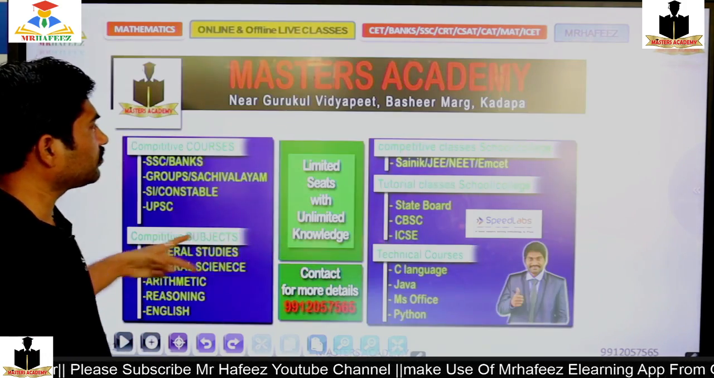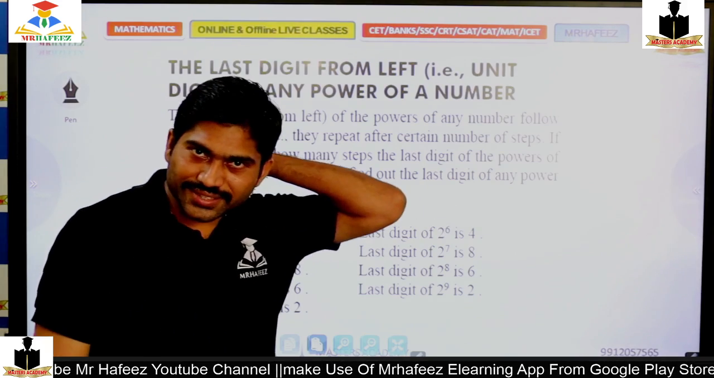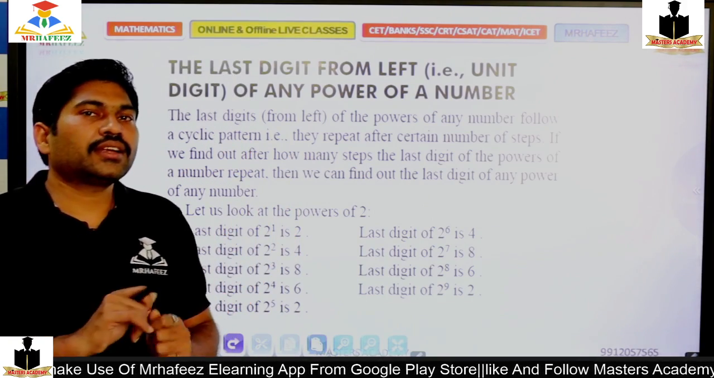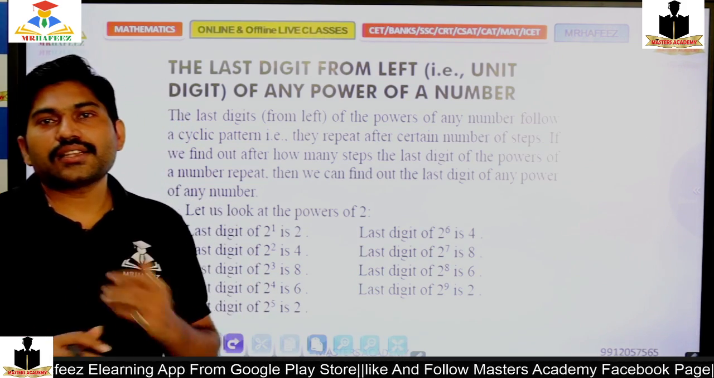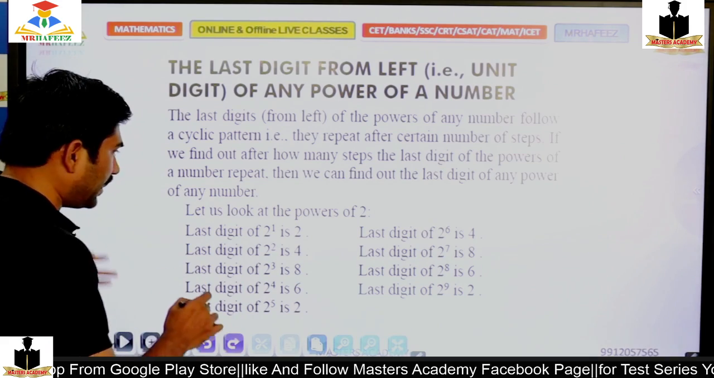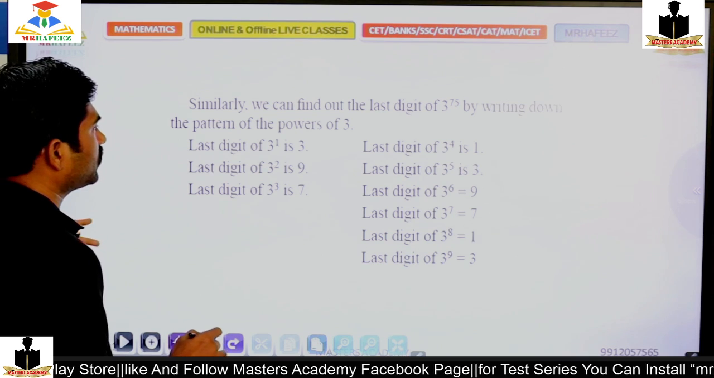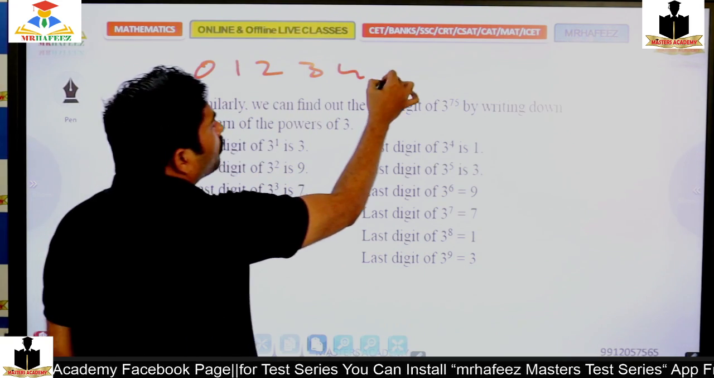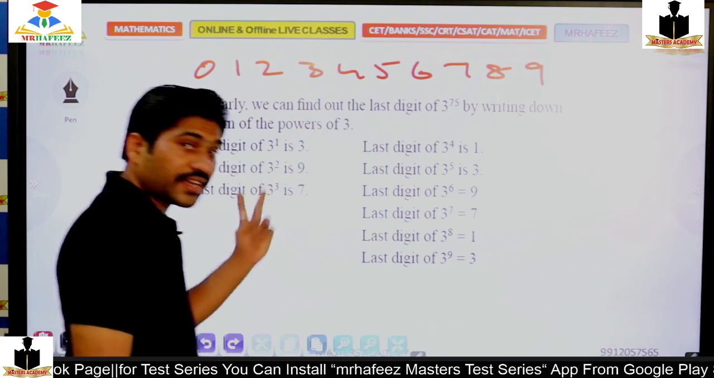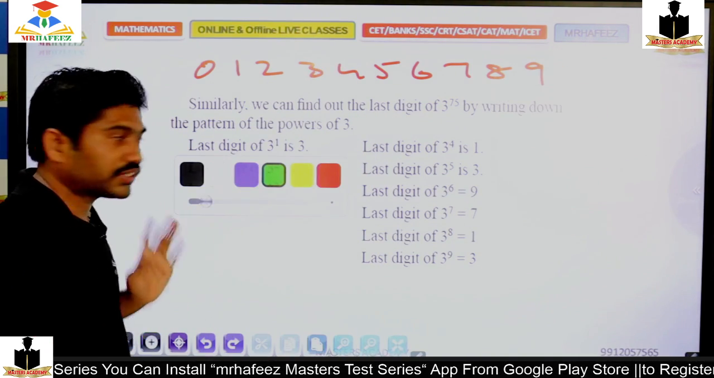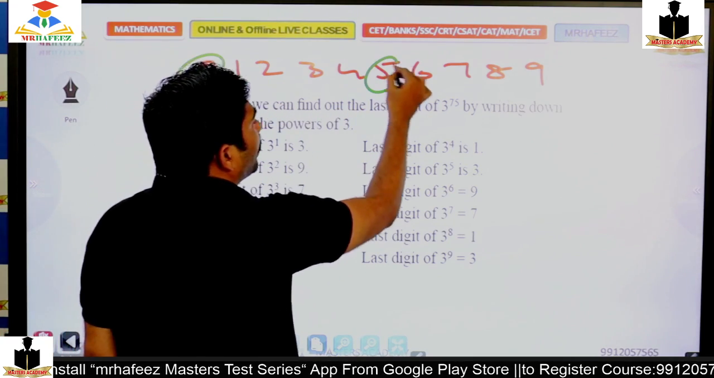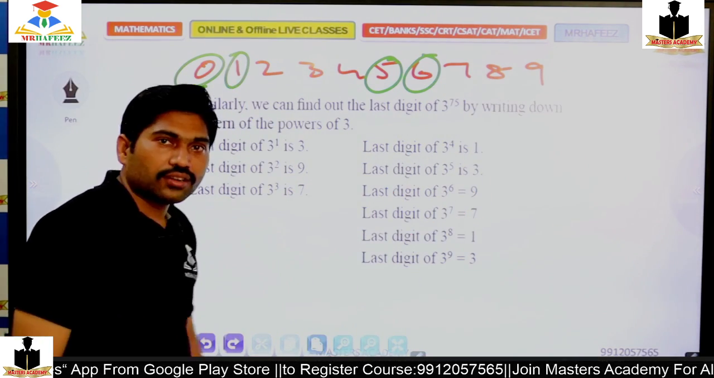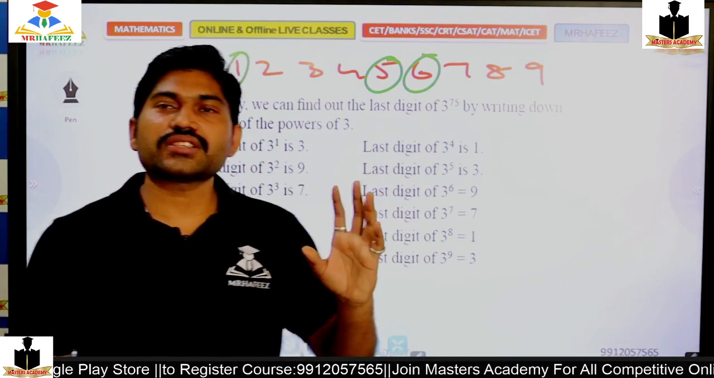But here it's minus. We'll make it clear later. So moving to the next: the unit digits of powers of integers. Take any integer; there are only 10 digits: 0, 1, 2, 3, 4, 5, 6, 7, 8, 9. Other than these, there is no digit available. For 0 you always get 0, for 5 always 5, for 6 always 6, and for 1 always 1. So leave those numbers and focus on the other numbers.